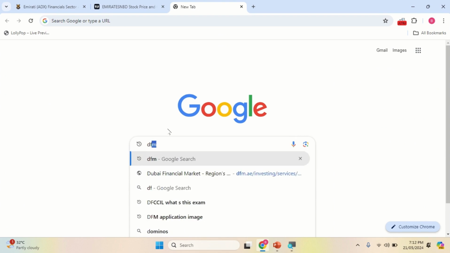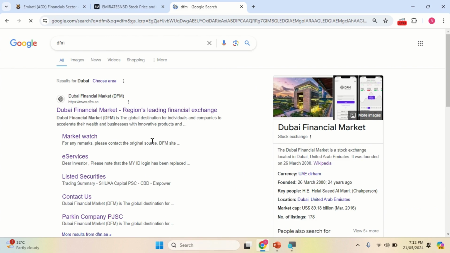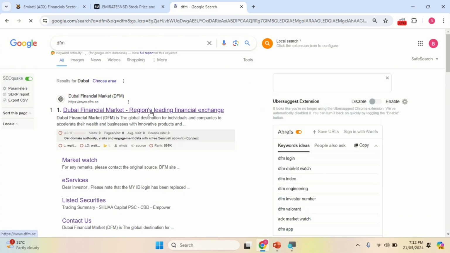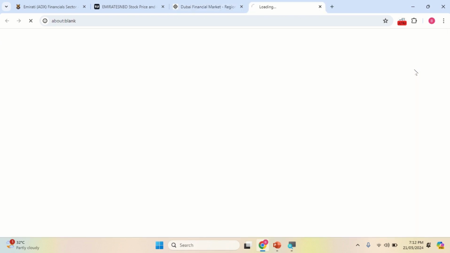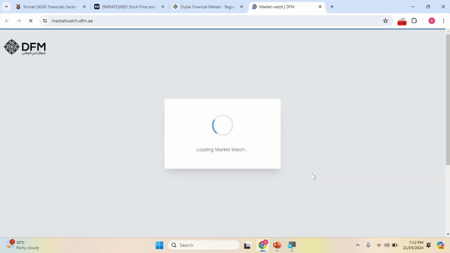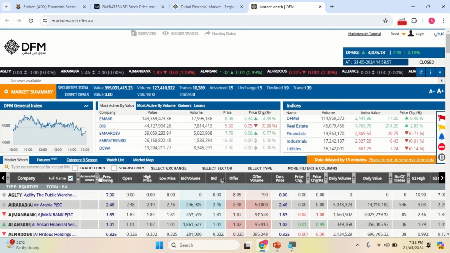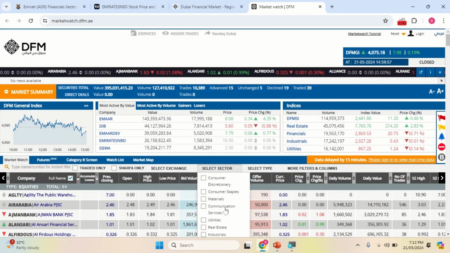Under market watch you can go. From here it's available to select a sector.